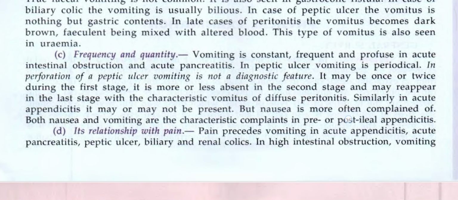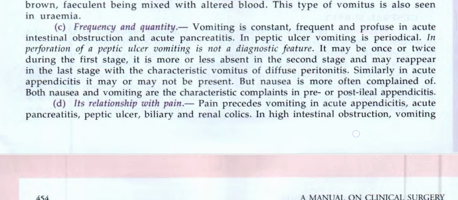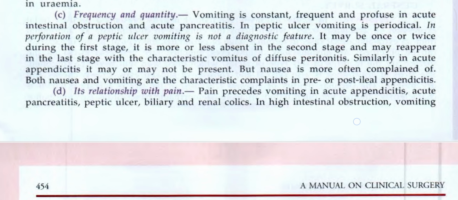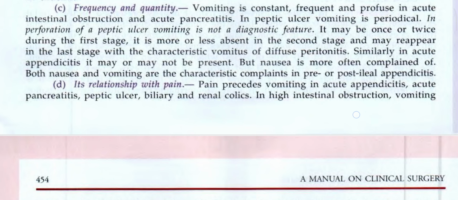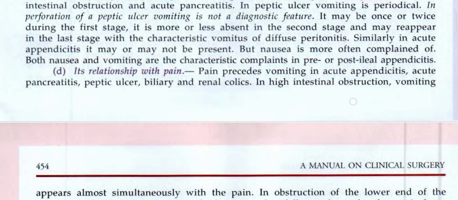Frequency and quantity. Vomiting is constant, frequent, and profuse in acute intestinal obstruction and acute pancreatitis. In peptic ulcer, vomiting is periodical. In perforation of the peptic ulcer, vomiting is not a diagnostic feature. It may be once or twice during the first stage. It is more or less absent in the second stage and may reappear in the last stage with the characteristic vomiting of diffuse peritonitis. Similarly, in acute appendicitis, it may or may not be present, but nausea is more often complained of. Both nausea and vomiting are characteristic complaints in pre or post-ileal appendicitis.